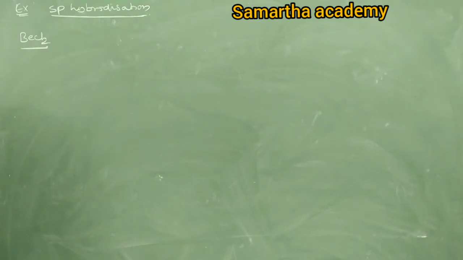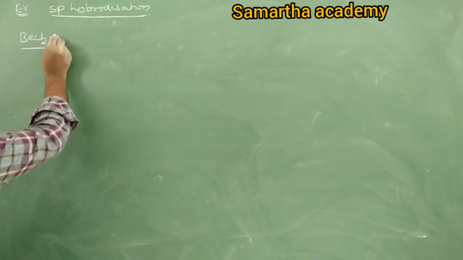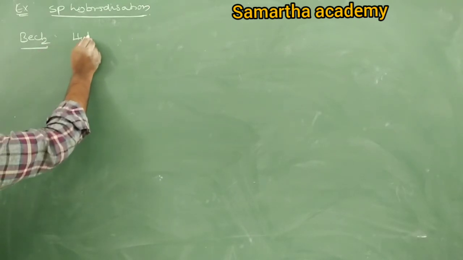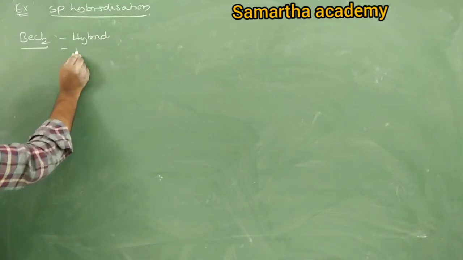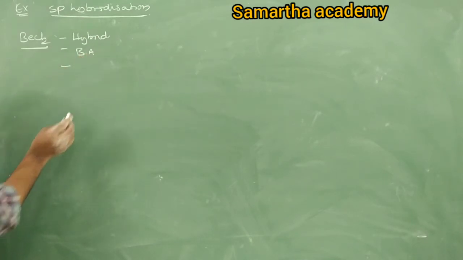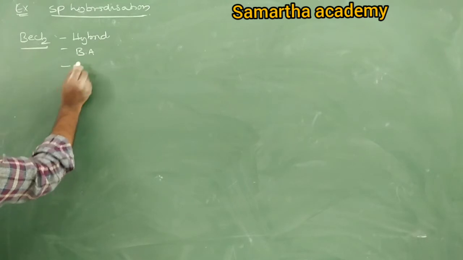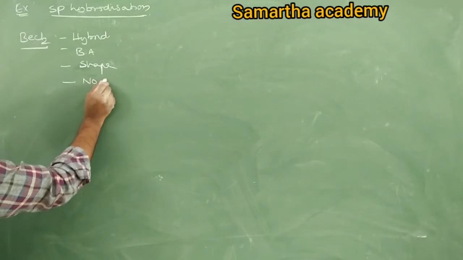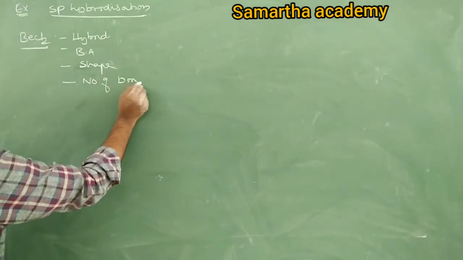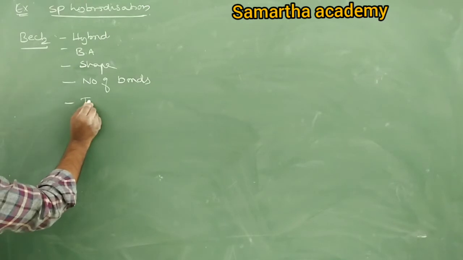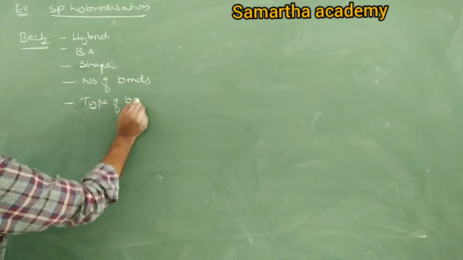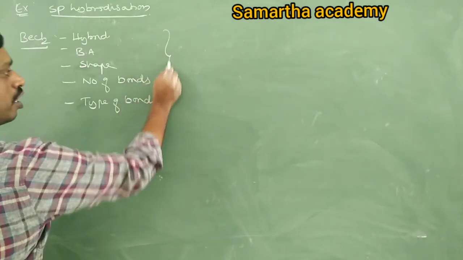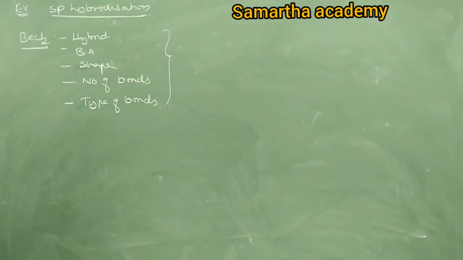Now the important thing is, in the exam they may ask: one, hybridization; second, bond angle; third, of course, shape; fourth, number of bonds; and fifth, type of bonds. These things are important from the NEET point of view also. Okay, let's say the regular method, then I'll give the shortcut method later.